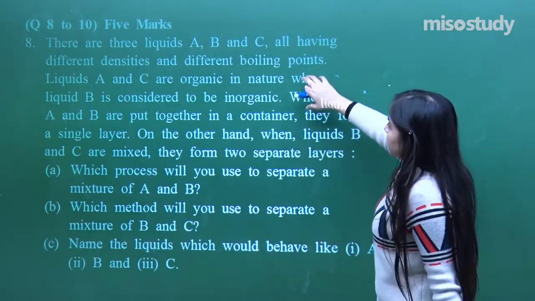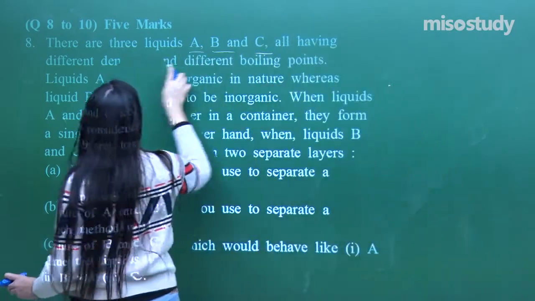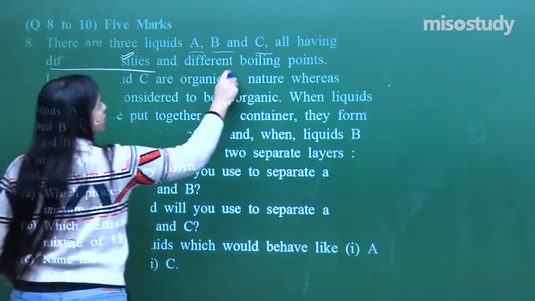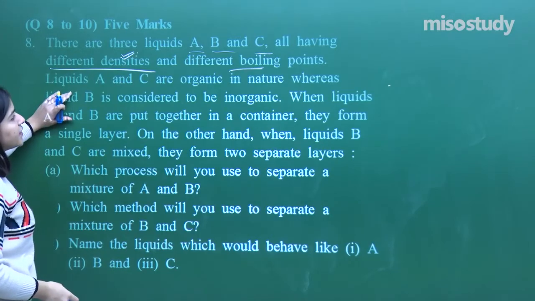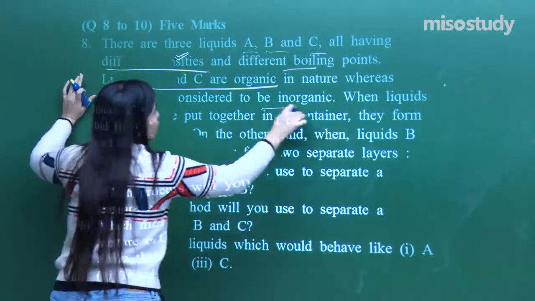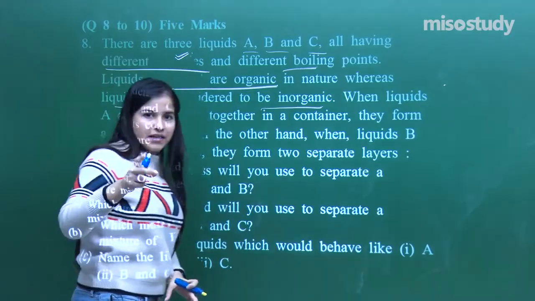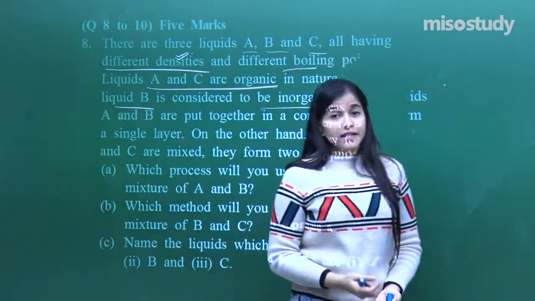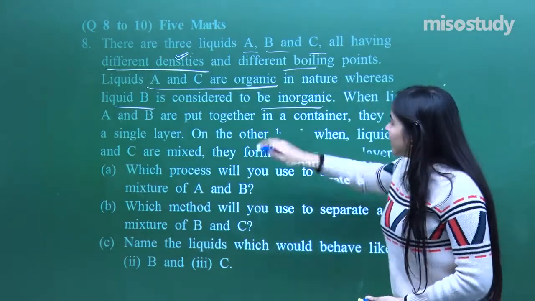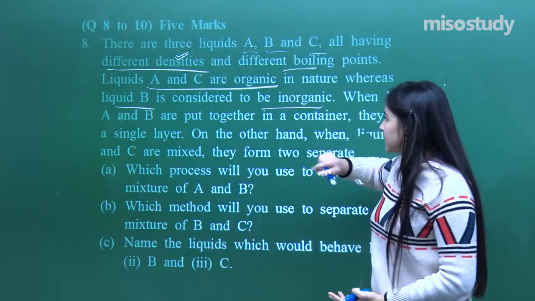There are 3 liquids A, B and C having different densities. Pay attention over here. Different boiling points are also there. Liquids A and C are organic in nature. Liquid B is inorganic. That means, as I told you, that whenever 2 things are having a similar nature, they will get dissolved, whereas if they have a different nature, they will not get dissolved. When liquids A and B are put together in a container, they form a single layer because they got dissolved. They are organic in nature.